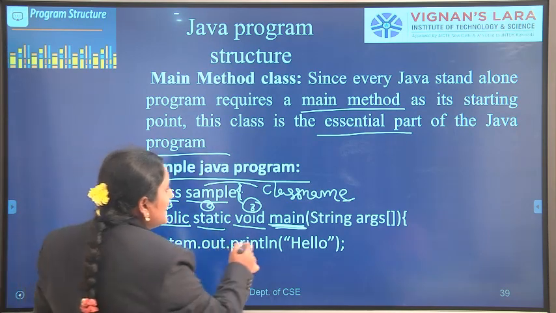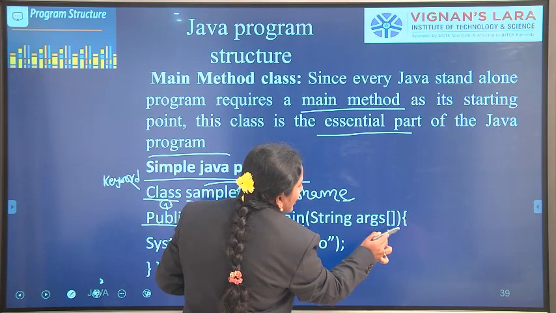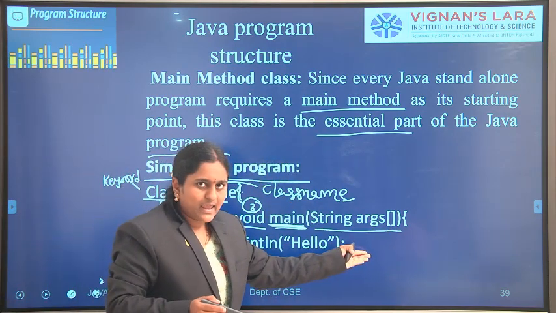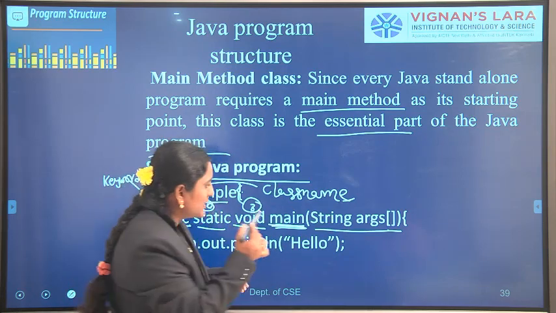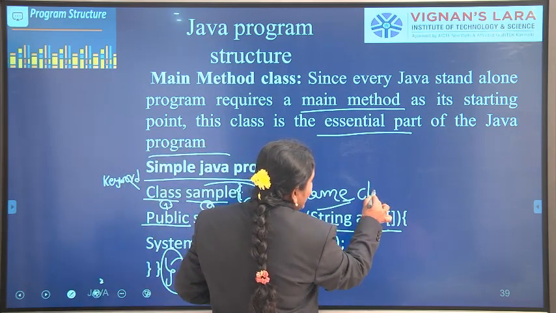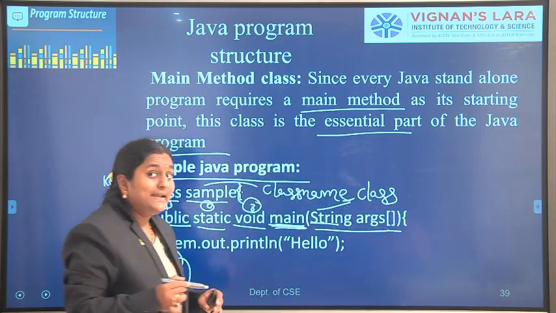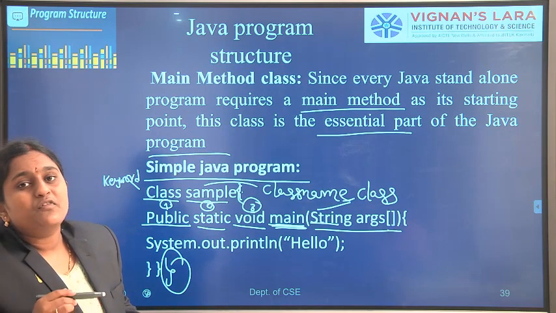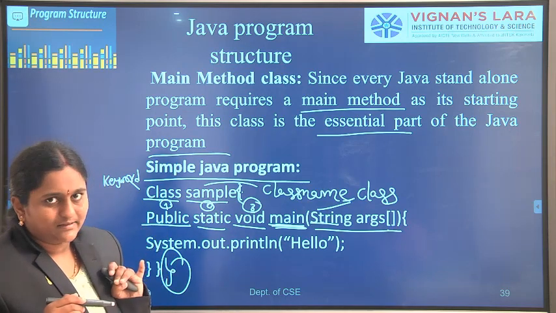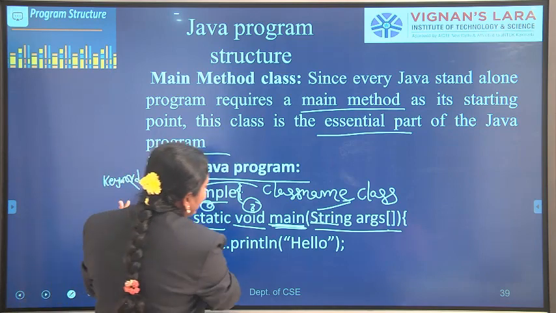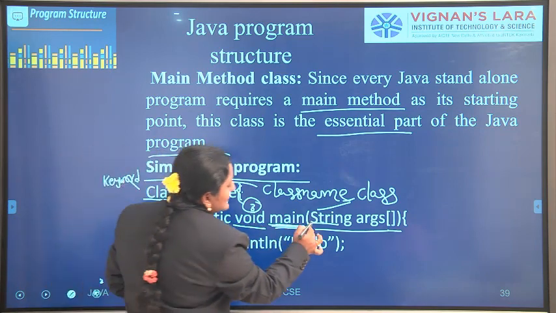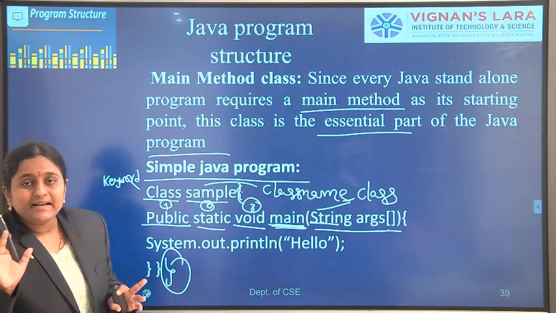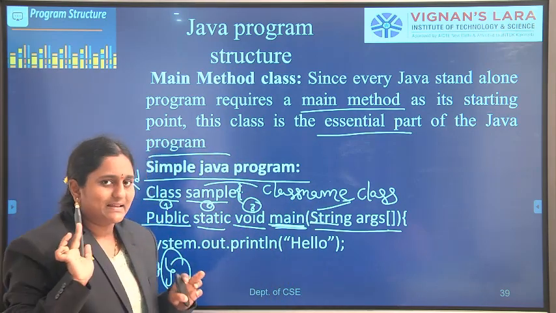In the main method we have to pass a String args array. So what does this statement mean? Here String is also a class. It is a predefined class. For predefined classes, the first letter should start with an uppercase letter. So whenever we write this statement, the S in String should be uppercase.